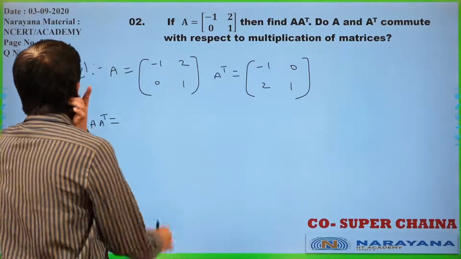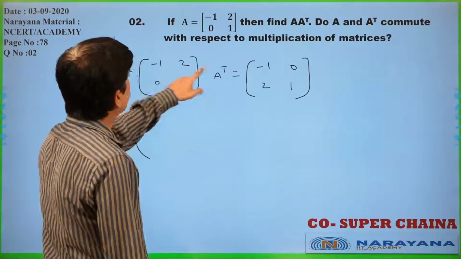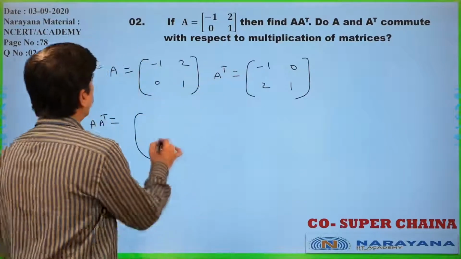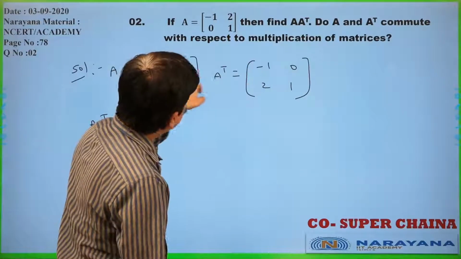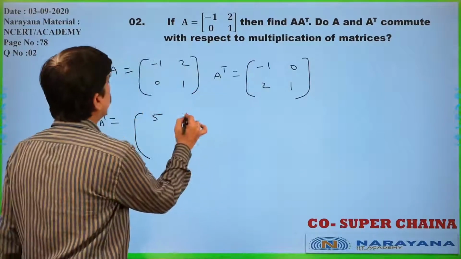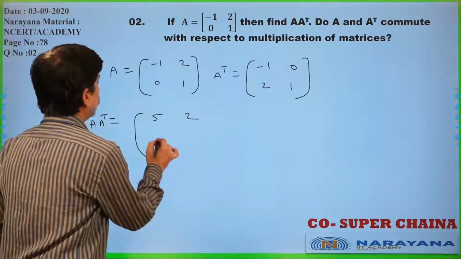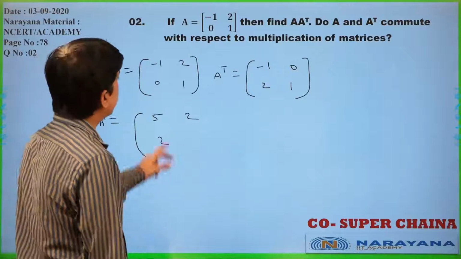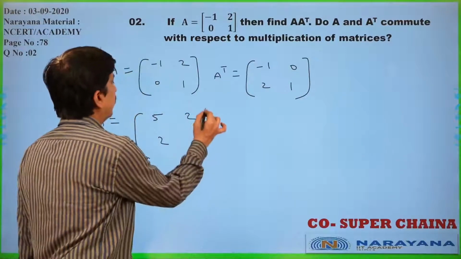First row, first column, minus 1 into minus 1 plus 4, that is 5. First row, second column, this is 2. Second row, first column, 1 into 2, that is 2. Next, 1 into 1, 1 you will get.